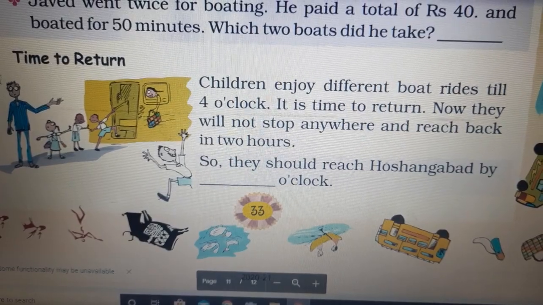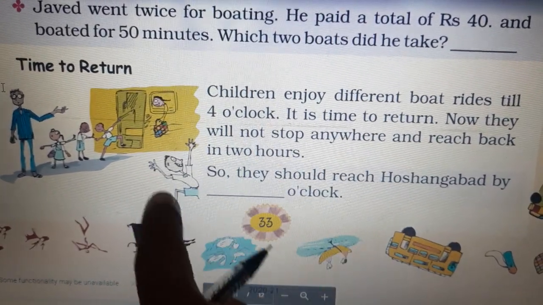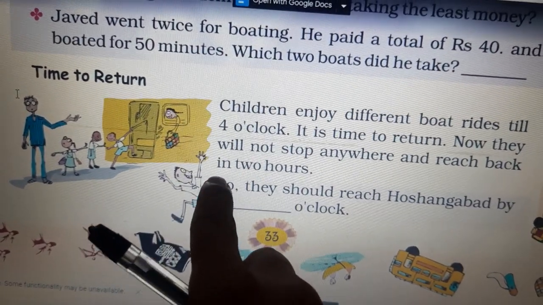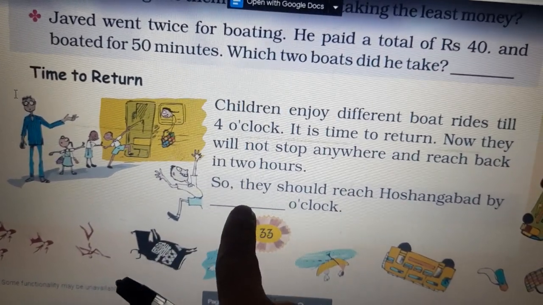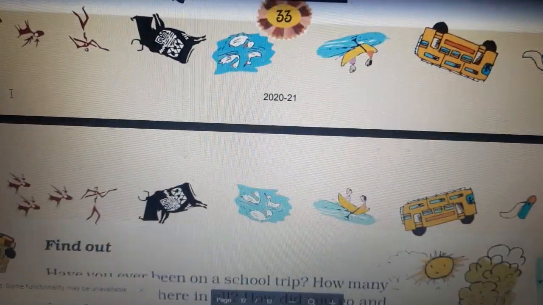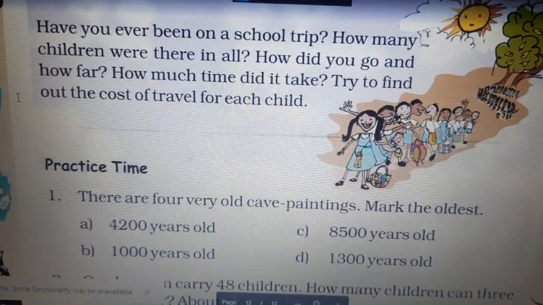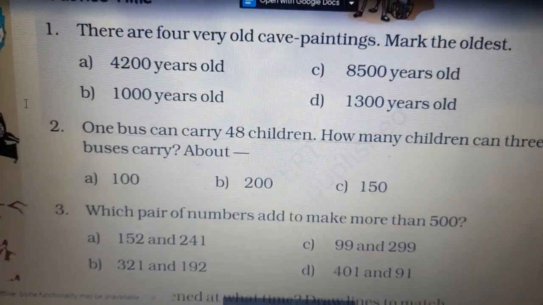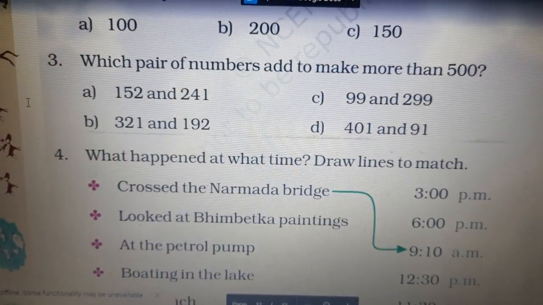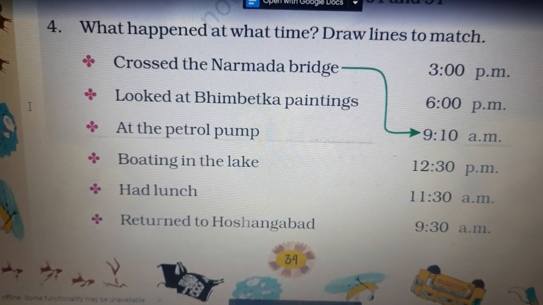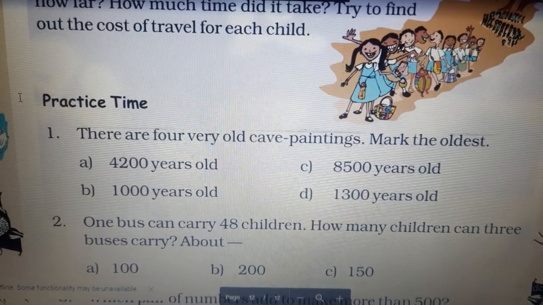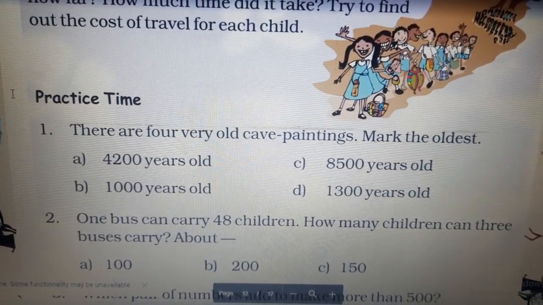Okay. Now this question is your homework. First read this statement and then tell me the answer of this question. And one more homework for you is, do these questions, Question 1, 2, 3, 4 in your notebook. Right? These are your practice questions.